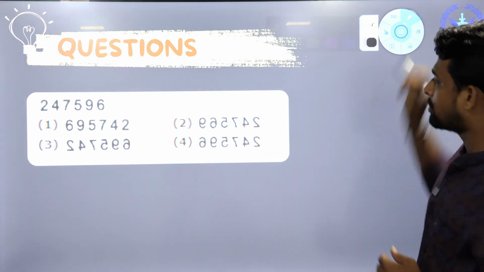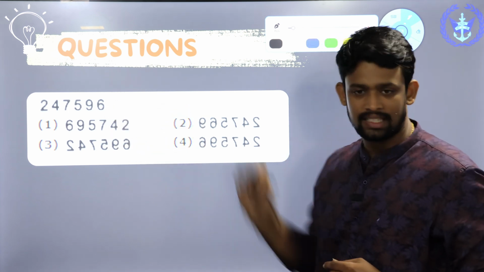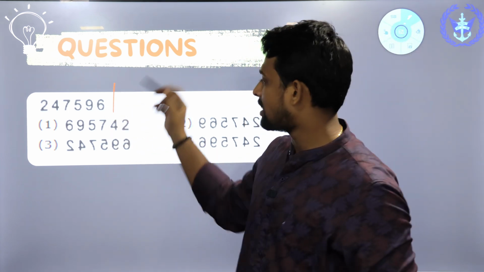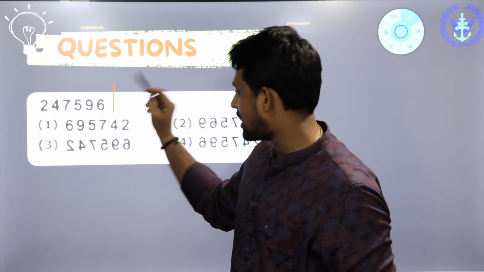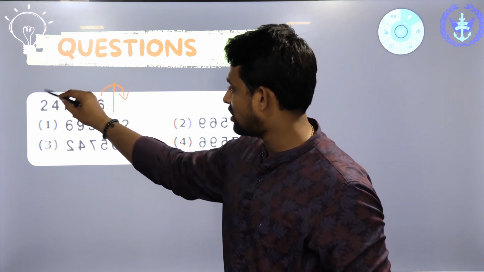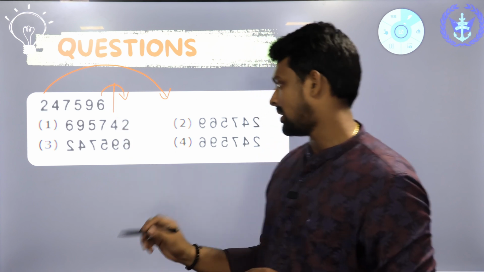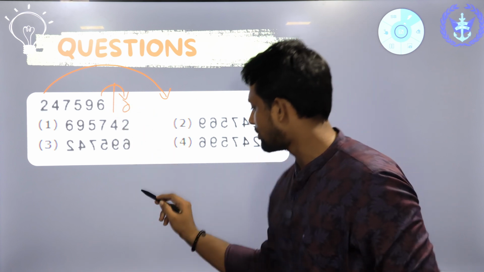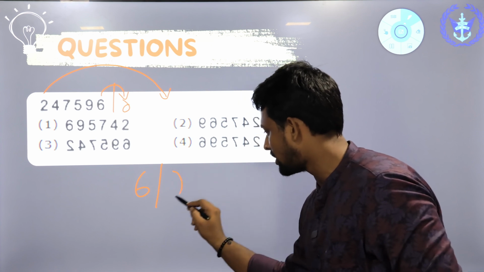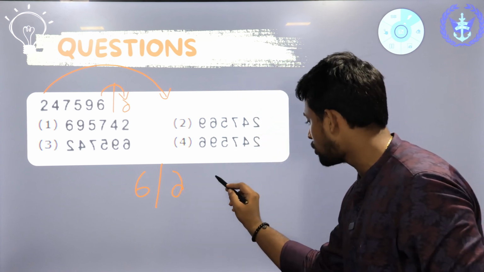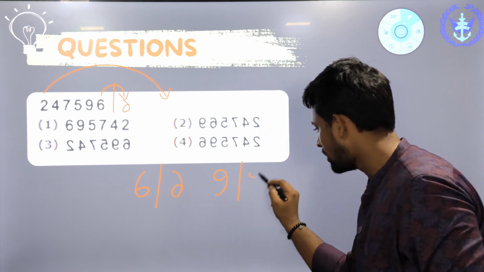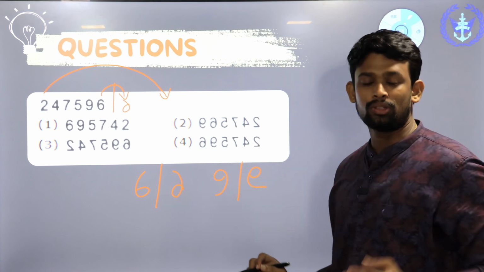This is the question. Next question: 2, 4, 7, 5, 9, 6. Let us start with the last number. The last number should be the first number over here, and the first number should be the last number. Yes, 6 should never be 9. 6 in the mirror image should be like this. And then 9, how should 9 be? 9 should be like this. This is the right way to put the mirror images.